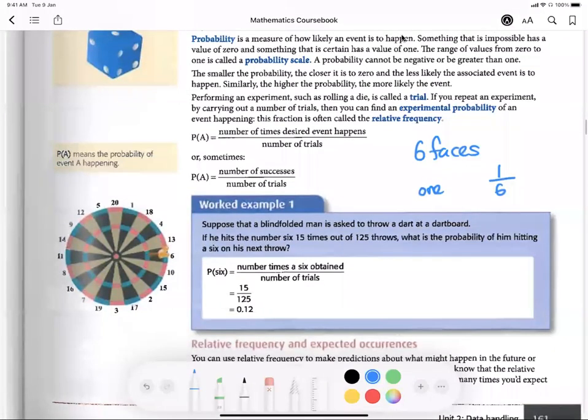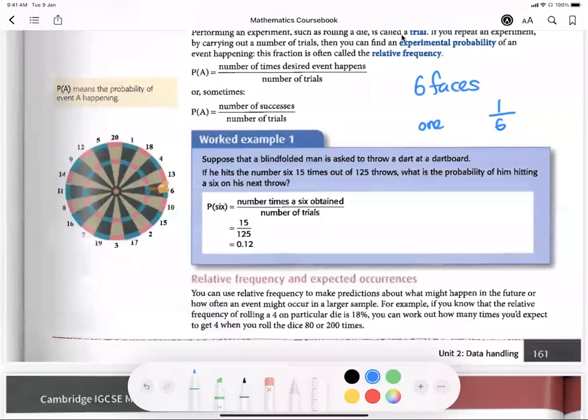Okay, so here it says suppose a blindfolded man is asked to throw a dart at a dartboard. He hits the number 6 15 times out of 125 throws. What is the probability of him hitting a 6 on the next throw? Here we use what is relative to this particular situation, not for everybody. It's just based on this person's accuracy. He got 15 times out of 125 times. This is his chance, 0.12. Or you can write 12 over 100, or you can also write 12%. This is how you write probability.